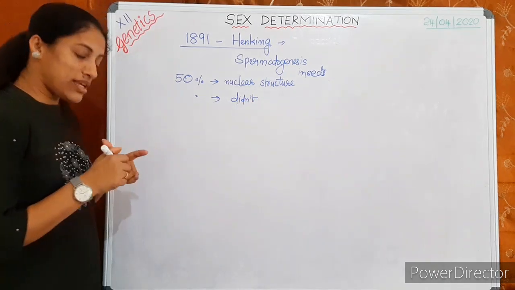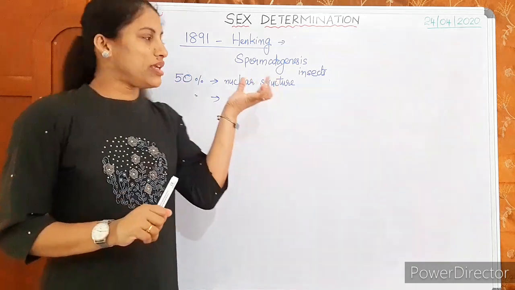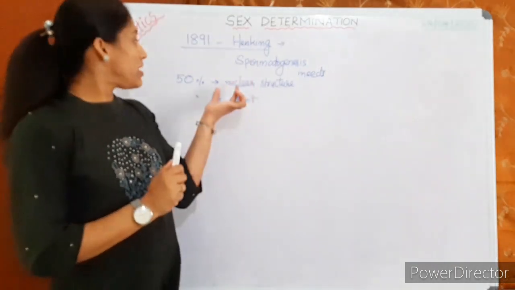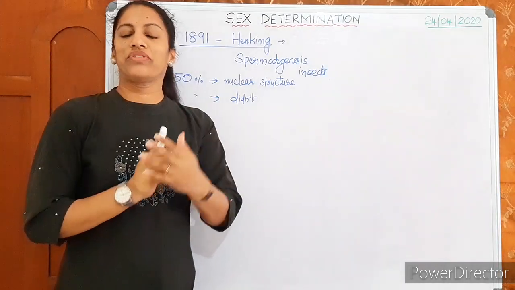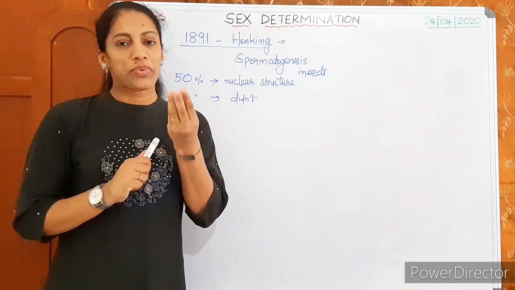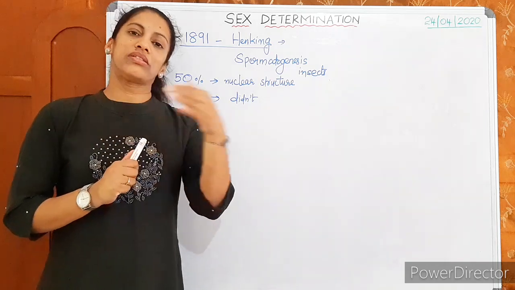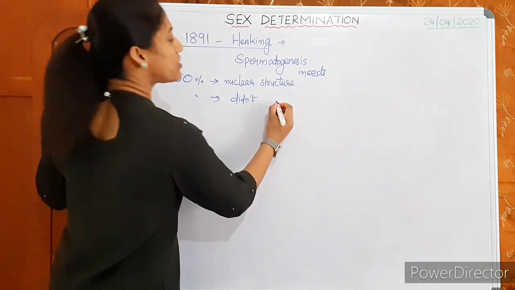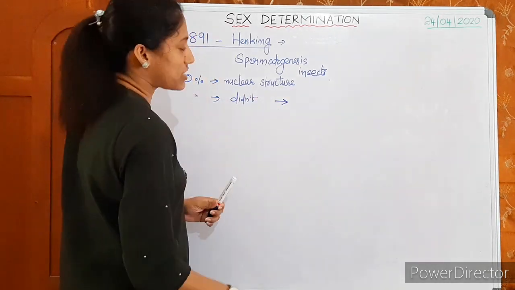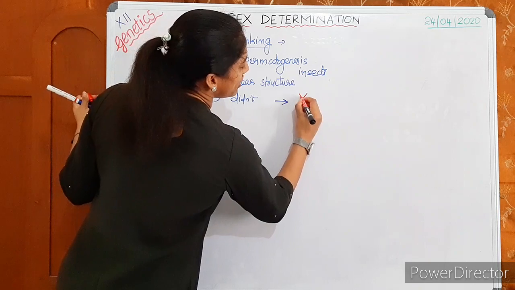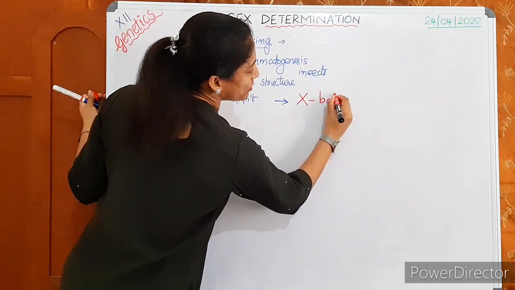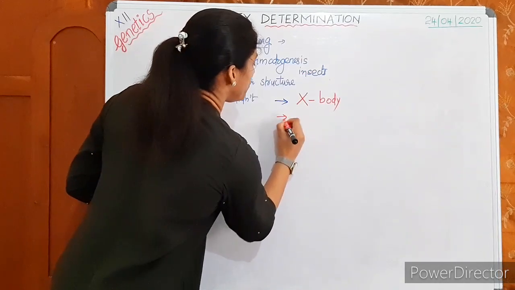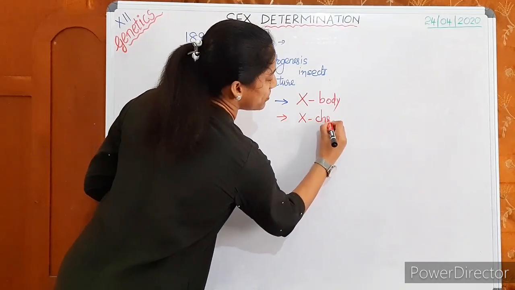So in 1891, Henking was studying spermatogenesis in a certain group of insects. He noted that about 50% of these sperms received a particular nuclear structure, whereas the remaining 50% didn't. That structure he named the X body. Later, other scientists gave it the name X chromosome.